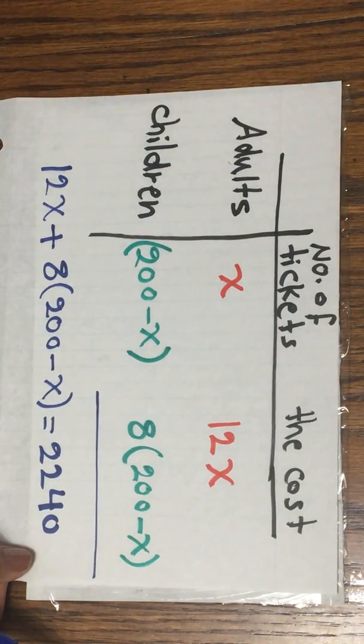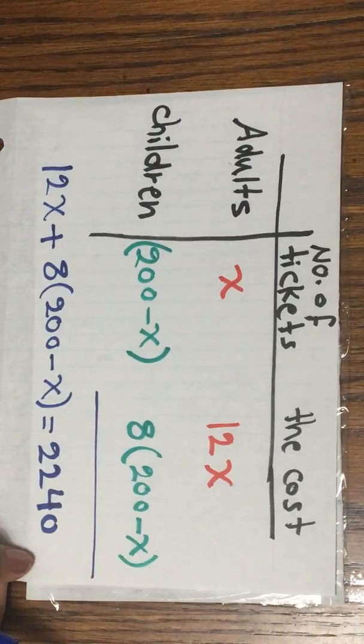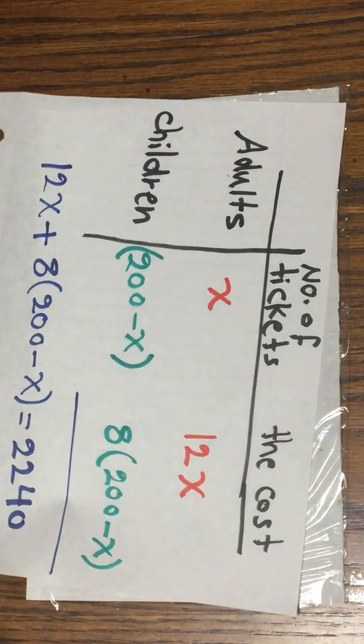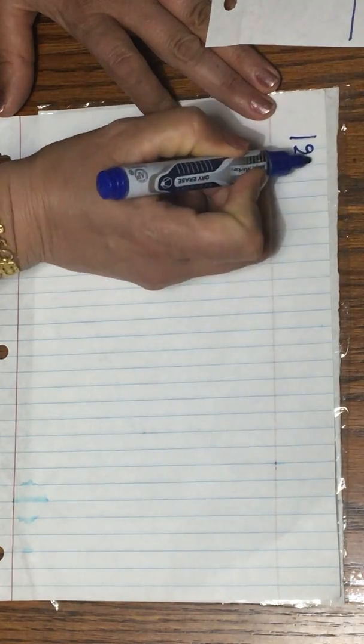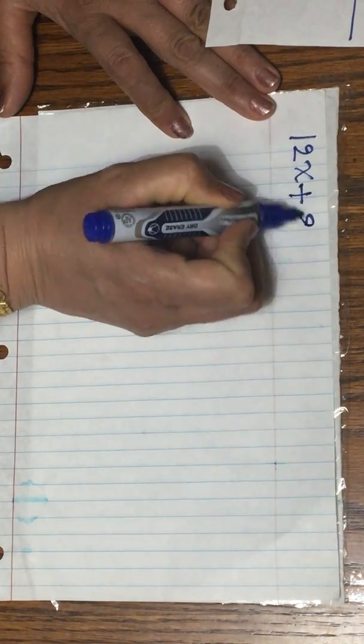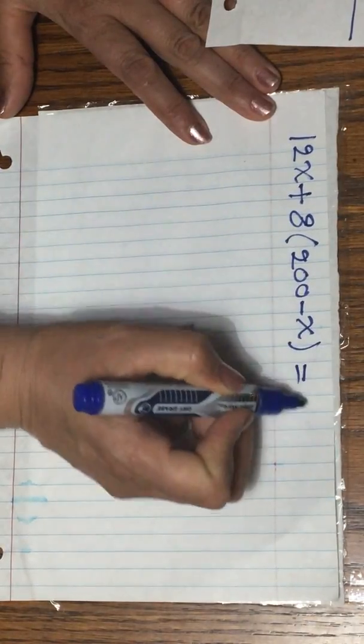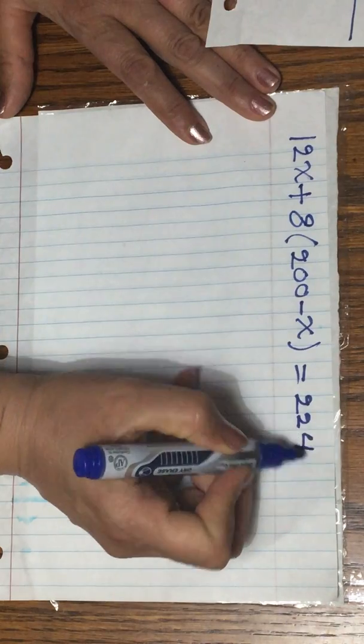So word problems, it means you're gonna convert the words to math words, the English language to math language. So now the equation, I got 12x plus 8, 200 minus x, parentheses, equals 2240.